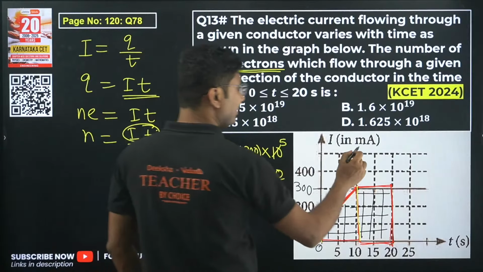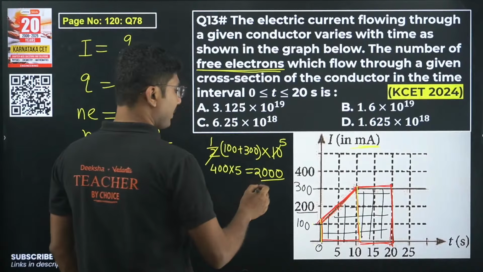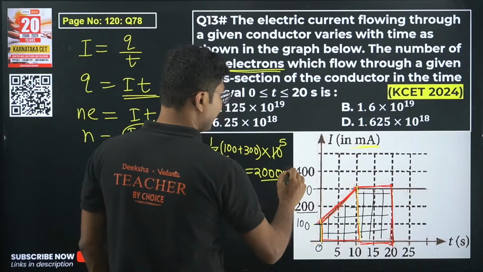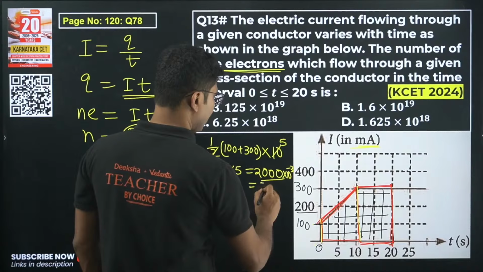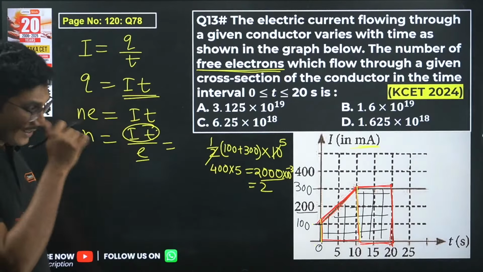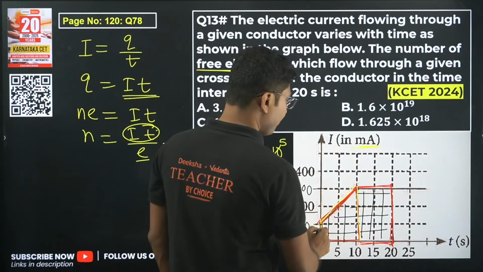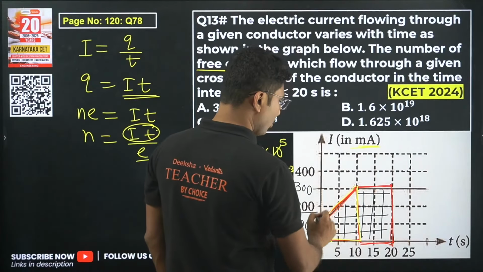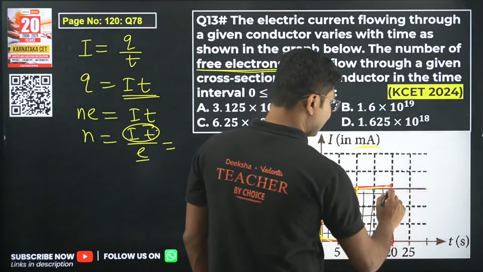Now this is given in milliampere, so you have to multiply with 10 to the power of minus 3, so it will actually be 2. This is effectively giving you 2 coulomb of charge. This much area gives you 2 coulomb of charge. What about the next portion?